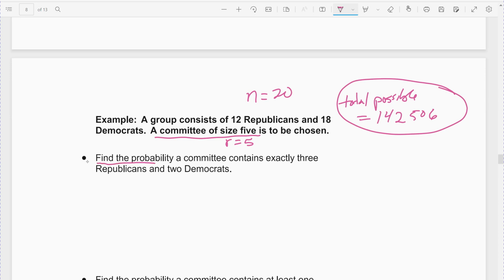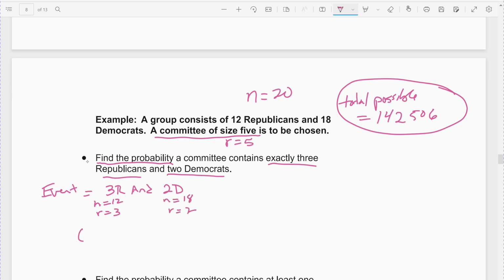Alright, find the probability that a committee contains exactly 3 Republicans and 2 Democrats. So this is a lot like before. I'm going to hold off on the total here. I'm going to find my event first and then do my probability. Alright, my event is I want 3 Republicans and 2, again, Democrats. I'm completing my group, but I'm completing it in this specific way where I get 3 Republicans and 2 Democrats. So now I'm going to pick for the Republicans and pick the Democrats using my combination. For the Republicans, there were 12, I'm choosing 3. For the Democrats, there were 18, and I'm choosing 2.